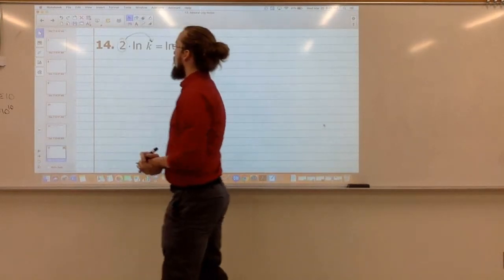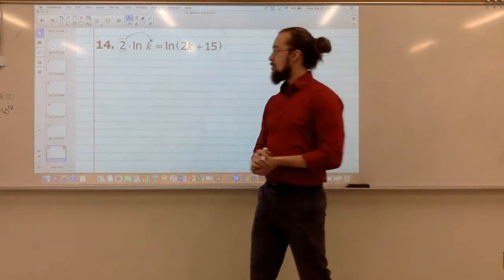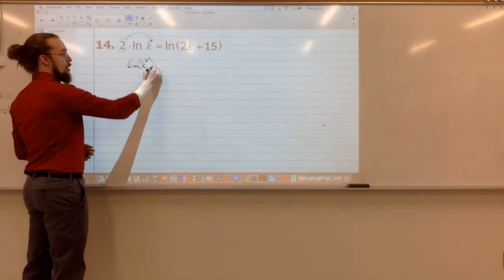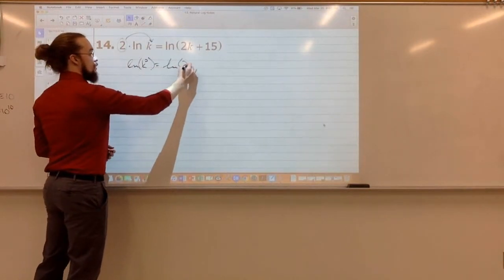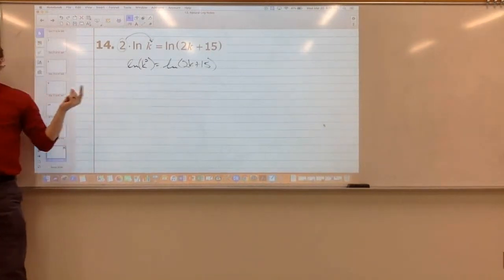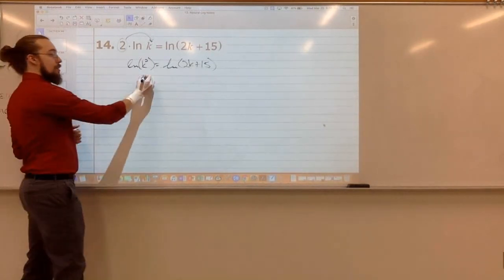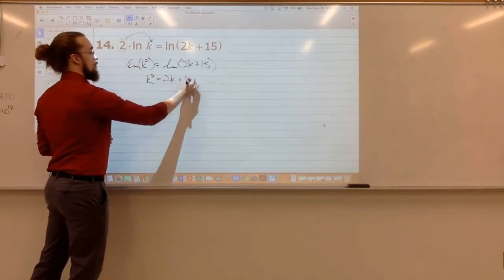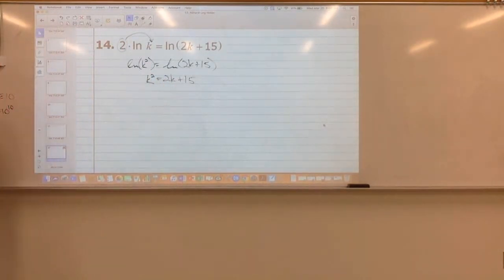Exactly. Bring that 2 up as an exponent first. So we'll have natural log of k squared equals natural log of 2k plus 15. Now that I've got one log equal to one log, we can just say k squared equals 2k plus 15.